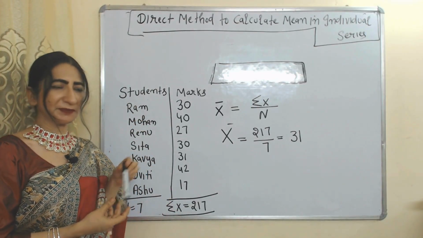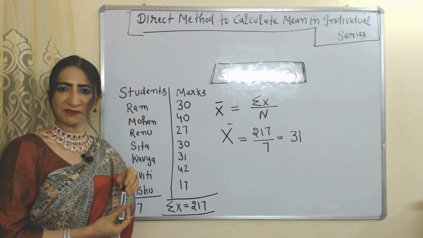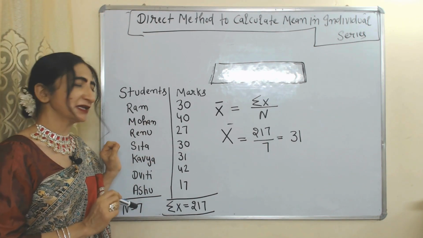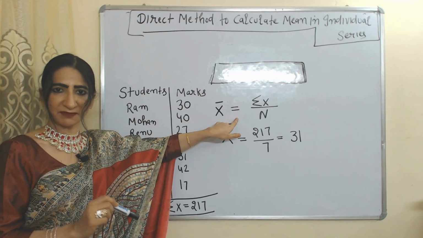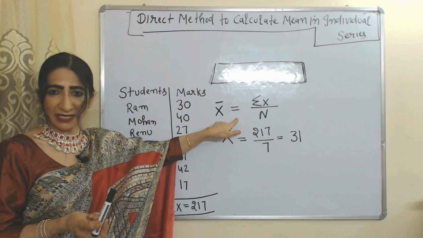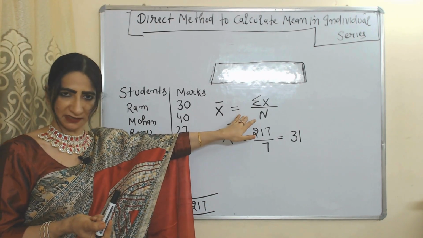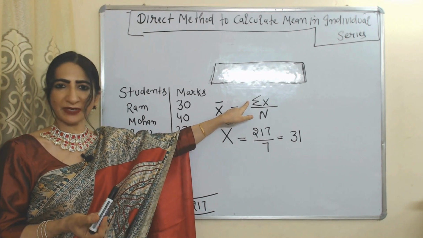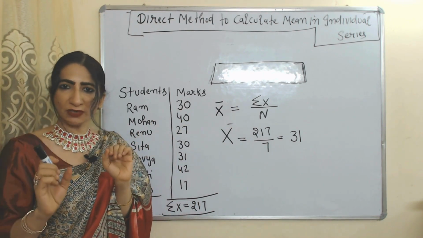Now we will see an example of the direct method to calculate mean in individual series. This is our individual series, and as we discussed earlier, the direct method to calculate arithmetic mean in individual series is summation x over n. Summation x represents the sum of all given values.